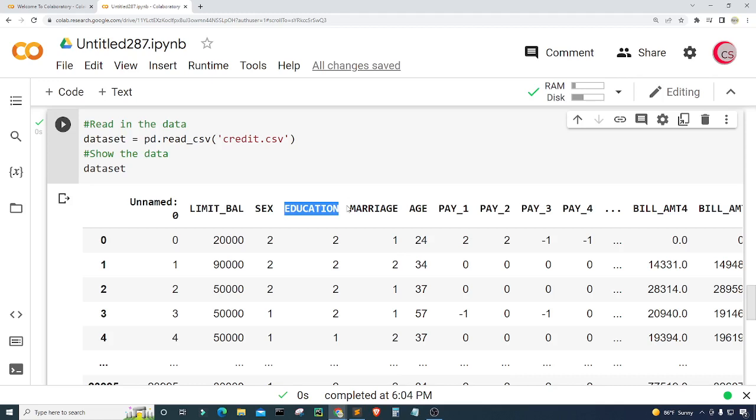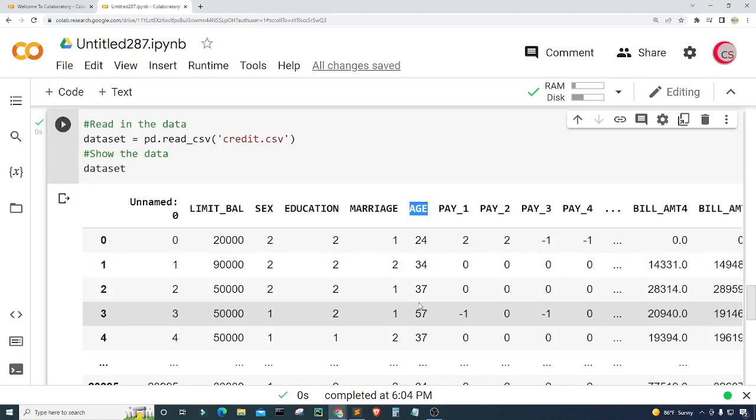All right. And then also we have that person's marital status. If they're married, then we'll see a value of 1. If they're single, we'll see a value of 2. And then for other, we'll see a value of 3. And then it has the person's age, which is of course just their age in years.